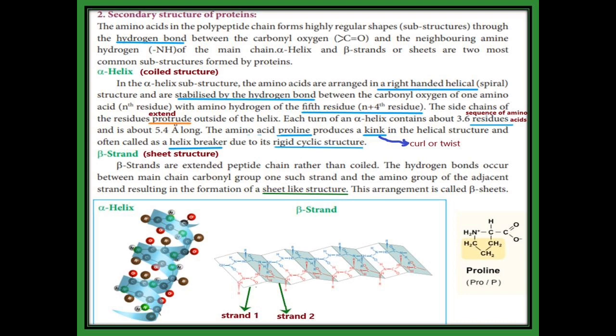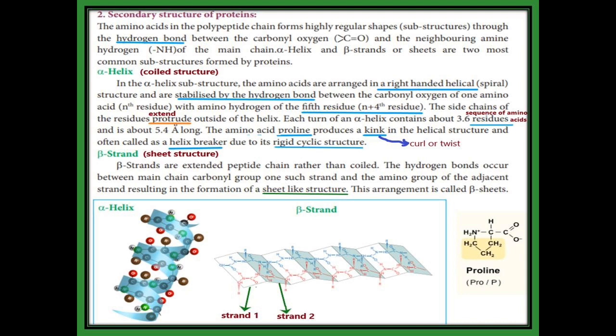Then the side chains of the amino acids come from alkyl groups. Those alkyl groups extend outside of the helix. You see the alpha helical structure, the red color and brown color. That brown R is called the side chain. The side chain extends outside of the helix.